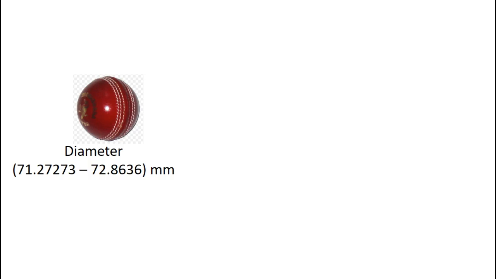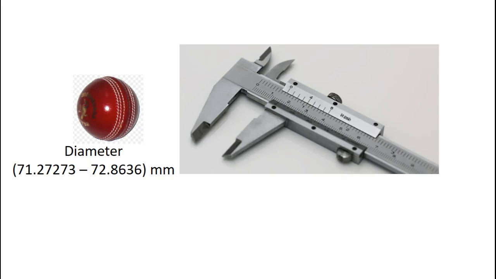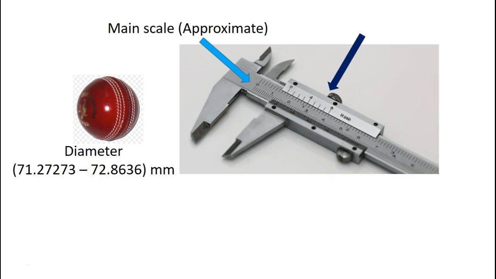Well, there are many ways, but for example, we can take a vernier caliper like this, and what we have to do is take this cricket ball and fit it nicely, snugly between these two prongs. And when we do that, we will be able to measure the diameter of the ball. How do we do it? Well, there is one main scale, or the approximate scale, and along this line we can measure the approximate diameter of the ball. And to measure the precise, decimal place accuracy, we have a secondary scale, also called a finer scale or a vernier scale.